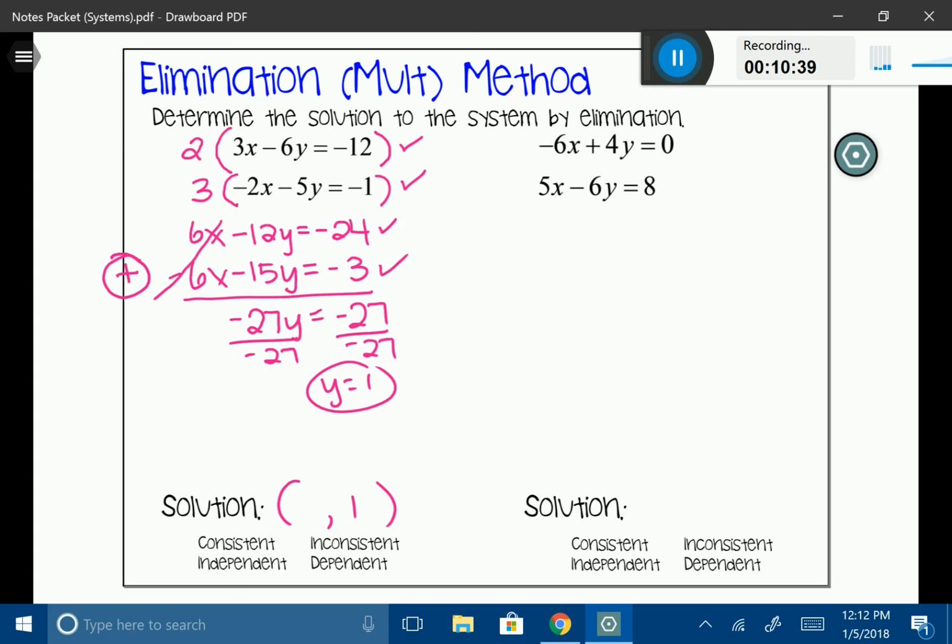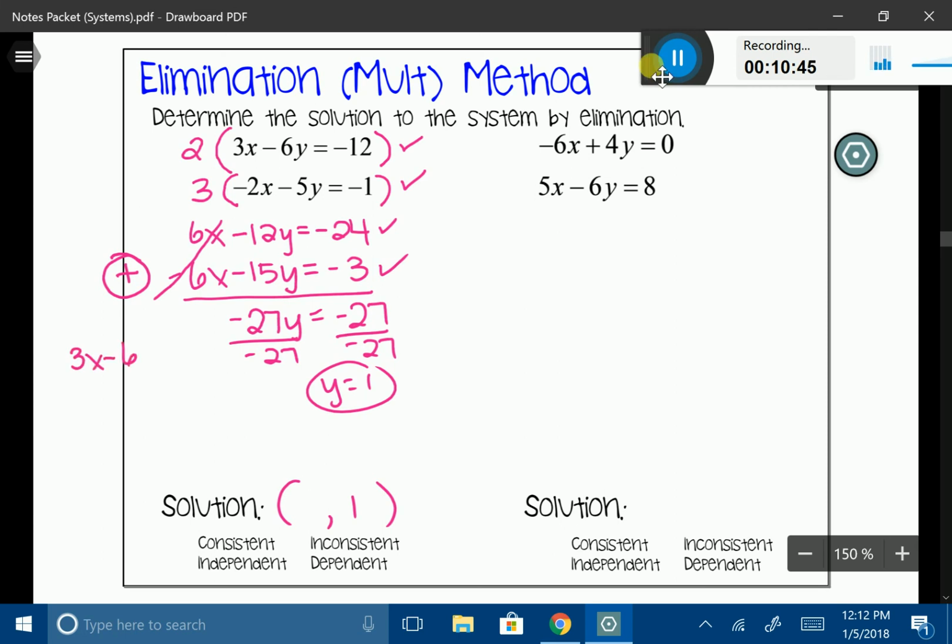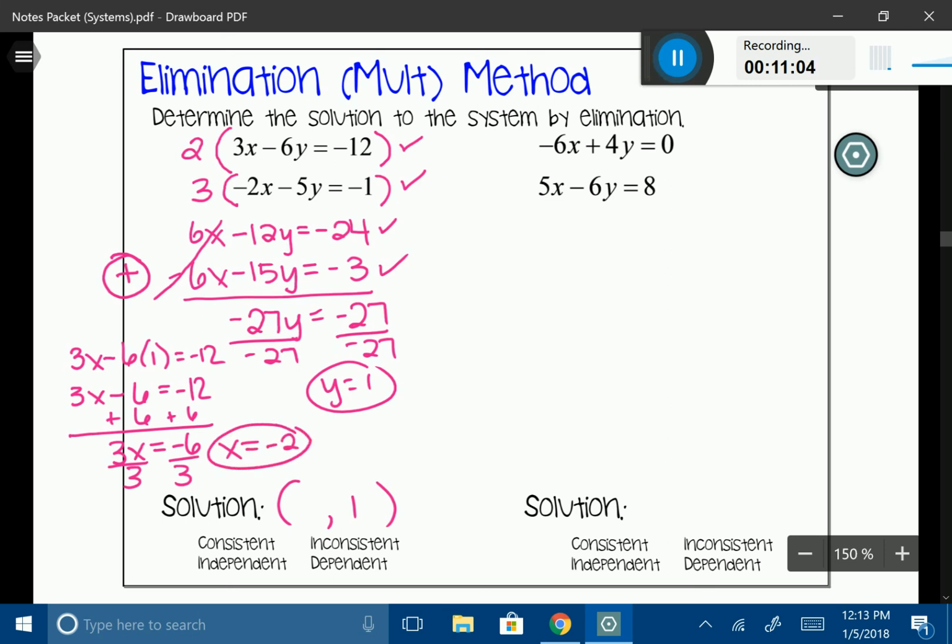It doesn't matter. No matter what, I will get the same answer. I'm just going to stick with the first equation. So I'm going to say 3x minus 6 times 1 is equal to negative 12. And I'm just going to go ahead and simplify this down. And divide by 3 to give me that x is equal to negative 2.